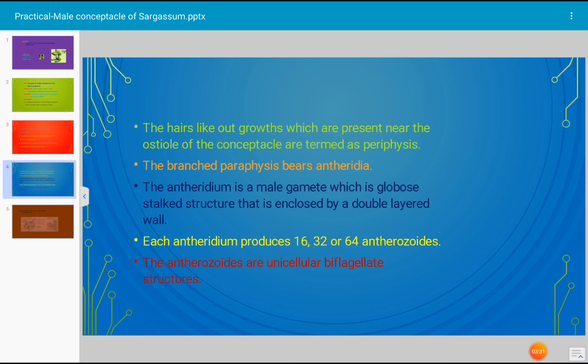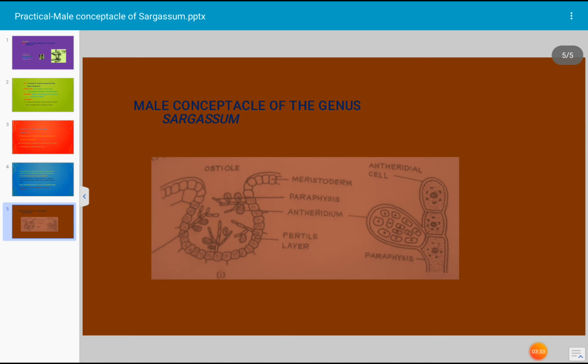And this is the photograph shown in the figure that we have to draw. This is all about the male conceptacle of the genus Sargassum. Very easy practical. Okay, thank you very much.